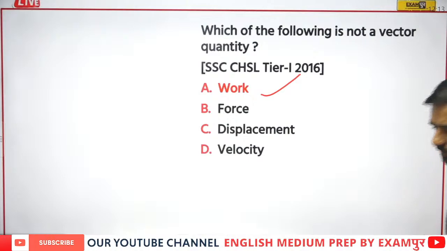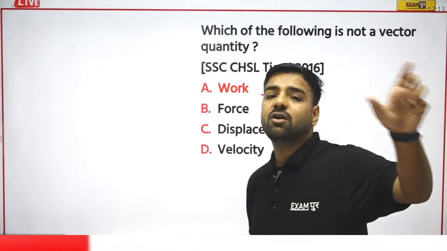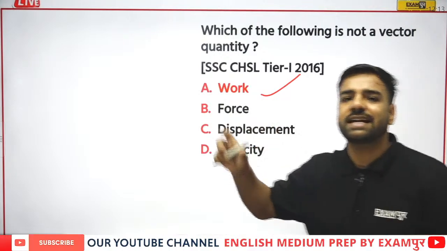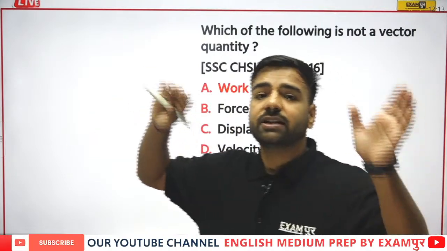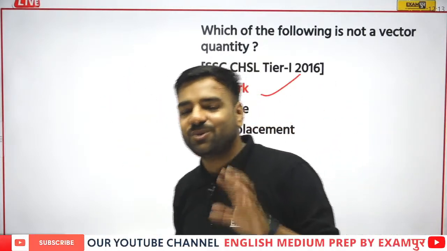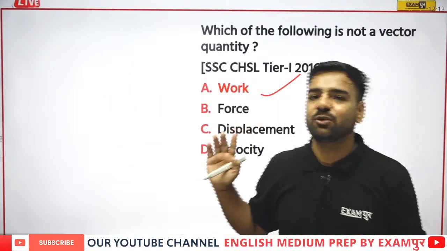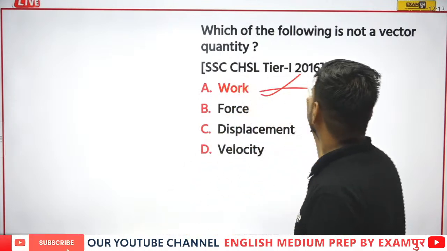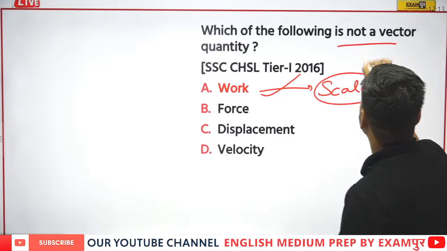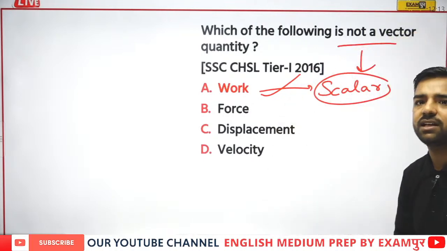Fine. Now, what I told, vector law of addition also. If any of the options is having that particular direction but it is not following the vector law of addition, then the option would change in that scenario. So no issues. Here work is going to be the correct answer, which is actually scalar. And what was the question? The question was which is not a vector. That is, it is asking which is scalar. So work would be the correct answer.